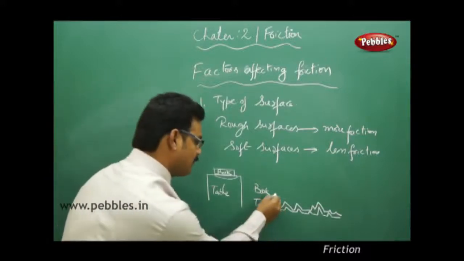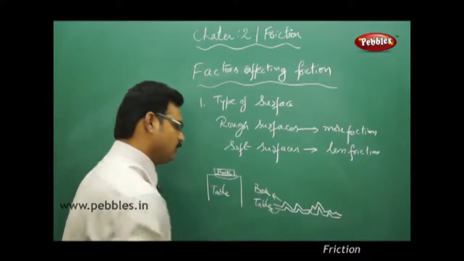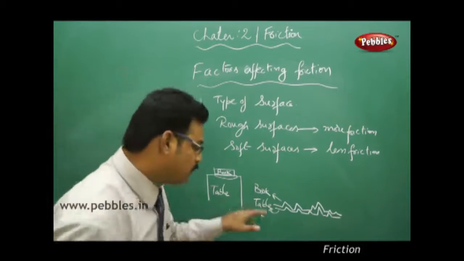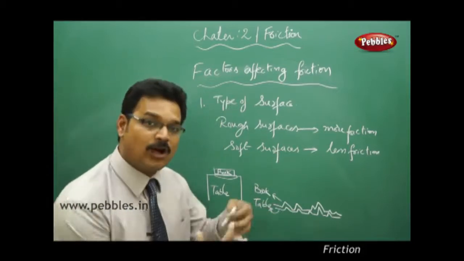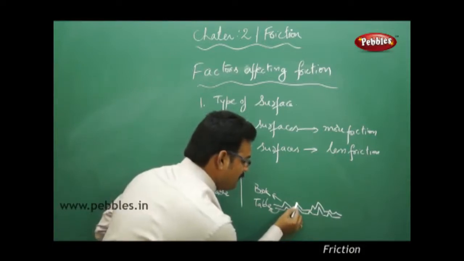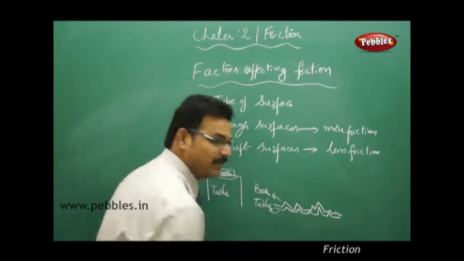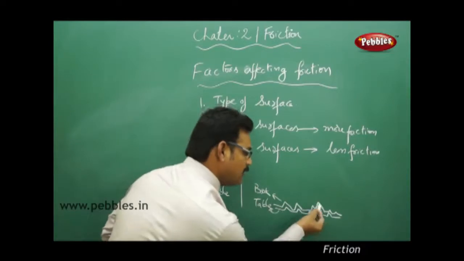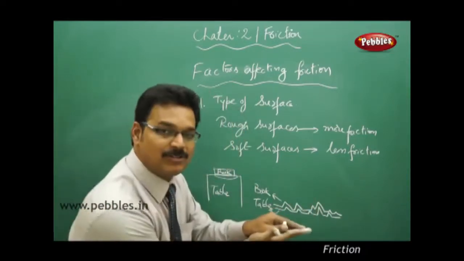So this is the book bottom surface, this is the table top surface. As the two surfaces are uneven, they are internally locked. So see, this peak is stopped by this peak, or this peak is stopped by this peak. So both are interlocked.